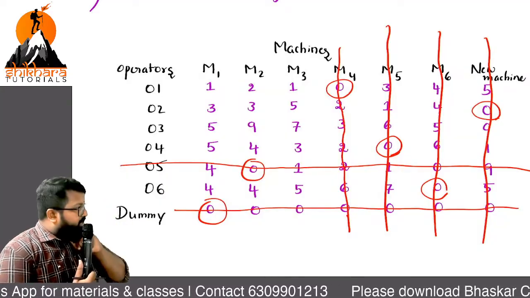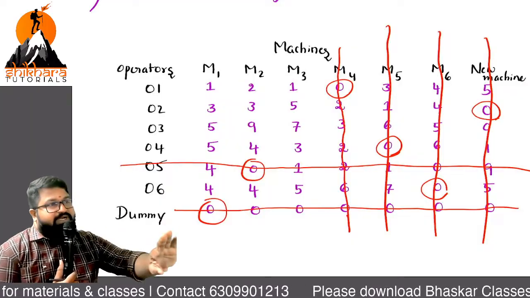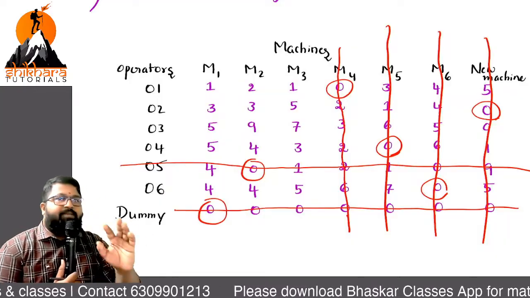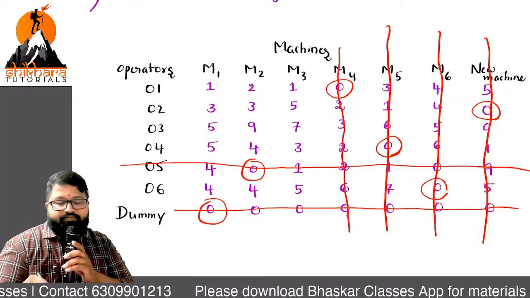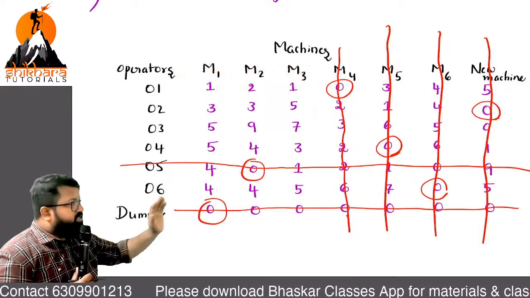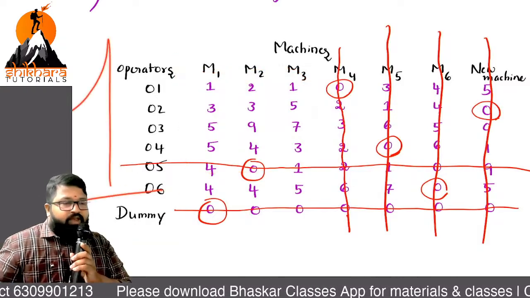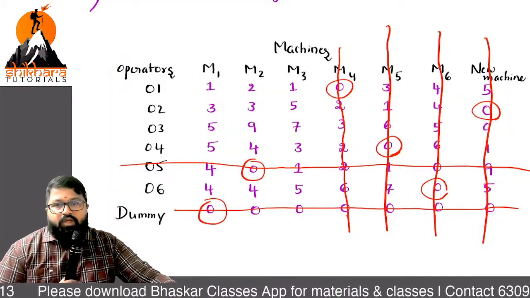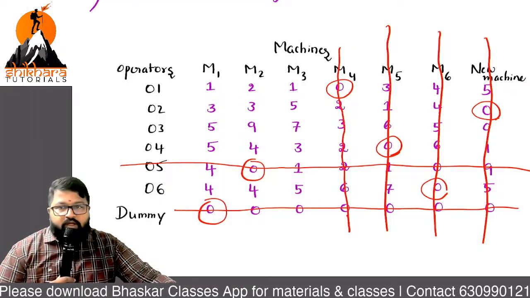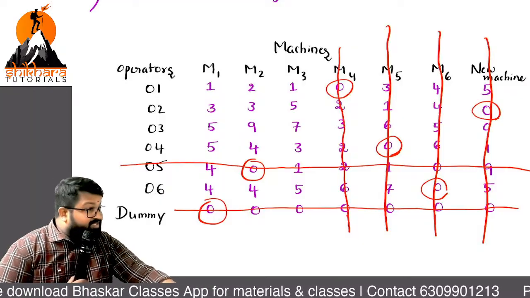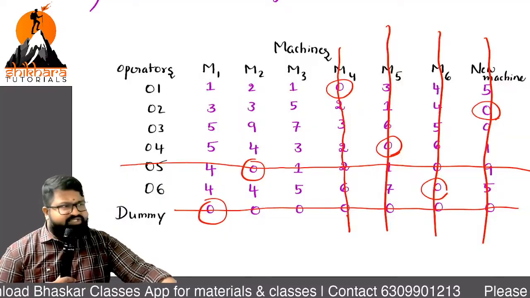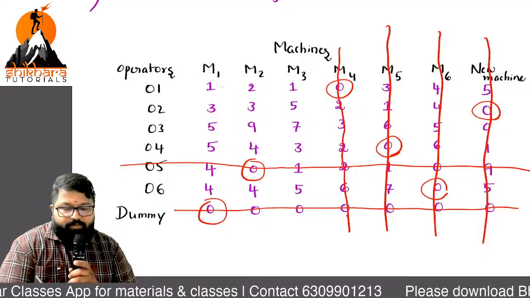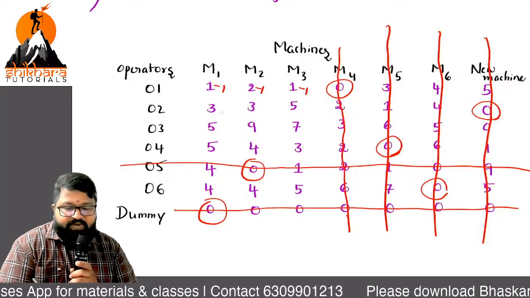Improvement is clear? In the case of improvement, what are the categories of elements? Junctions, covered, uncovered. From the uncovered elements, can you identify the least number? Those are the uncovered, so the least number is 1. With 1, what should we do? Add at the junctions, covered elements do not touch, and from uncovered, deduct. So I am writing here: minus 1, minus 1, minus 1.